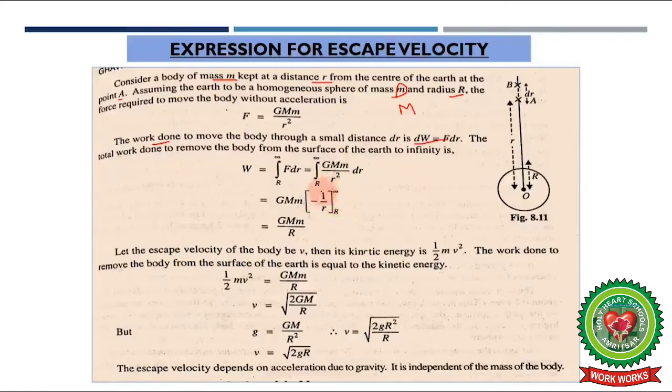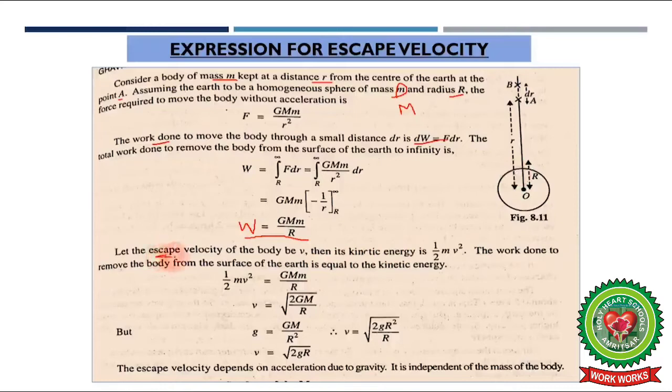We put the upper limit here: 1 upon infinity is 0, minus 1 upon r. Minus and minus will get plus, and we are left with the relation W is equal to GMm upon r. So this is the amount of work done you have to do to move that body from the surface of the earth to infinity.